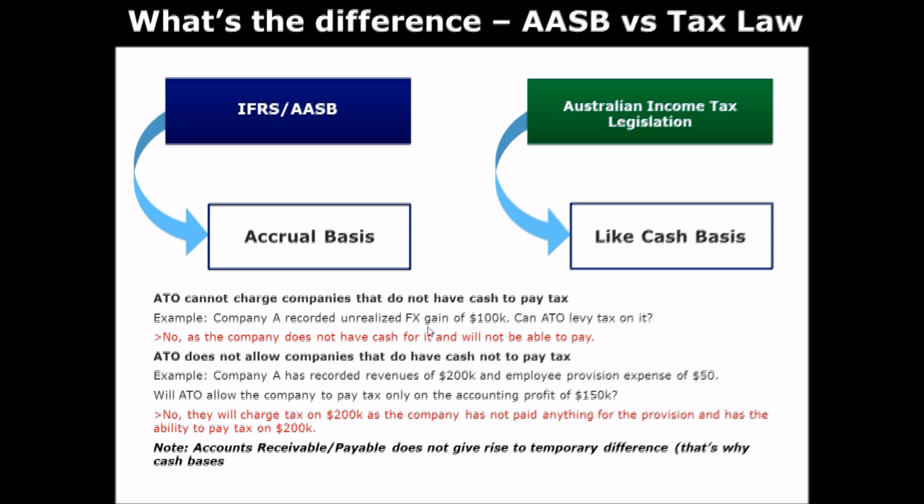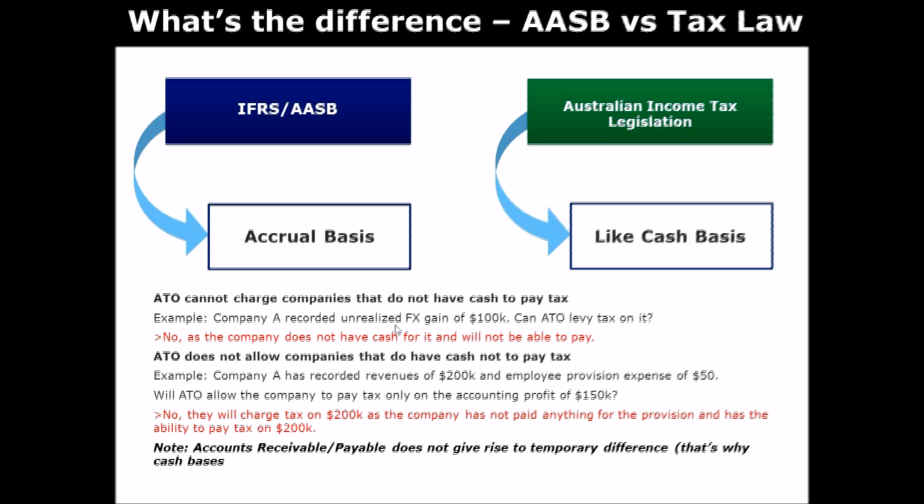Okay, so for example, company A recorded unrealized foreign exchange gain of $100,000. Can tax office levy tax on it? Do you think you can? If the company has to pay tax on the gain for which the company hasn't received the cash yet, it's very harsh, isn't it? It's very, very harsh, I reckon. So the answer is no, as a company doesn't have cash for it and will not be able to pay. Because this is unrealized foreign exchange gain, right?